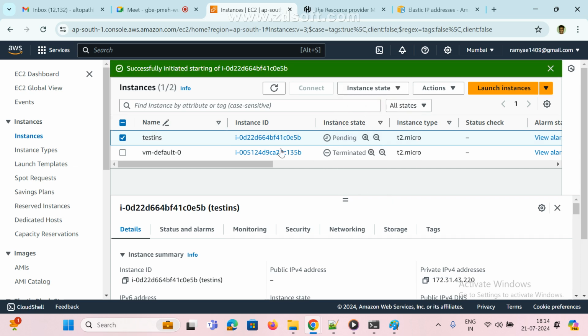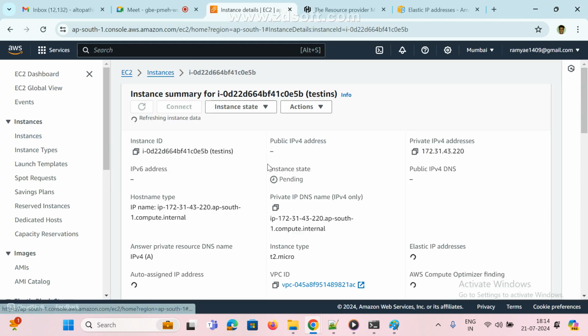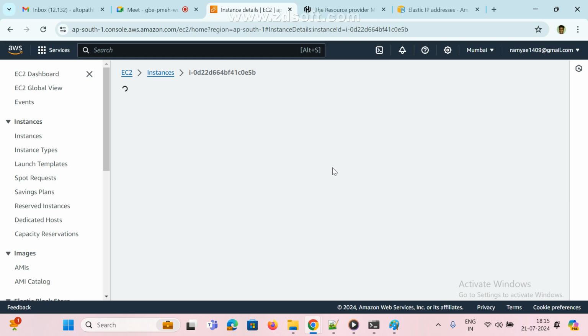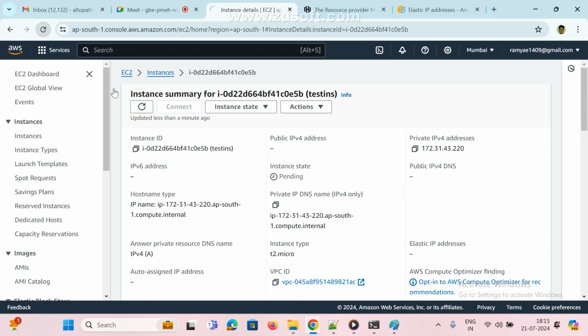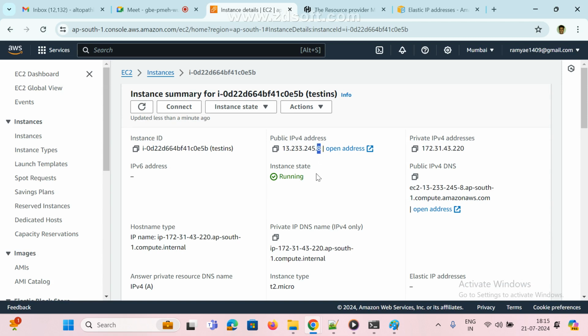Now select the instance, state, start instance. That's it. Now see here, what is 220 and what is the public IP address? Now this is the private one, right? As of now there is no public IP. Now if you see here, that IP will change. What is the ending? Earlier it was 30. Now see here, the public IP. Every time you shut down or restart the machine, it will change, right?